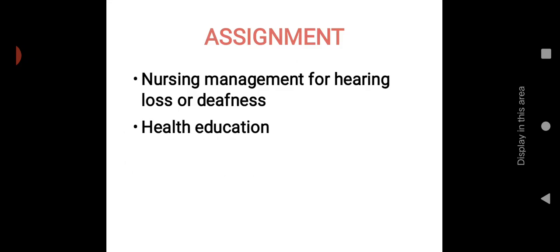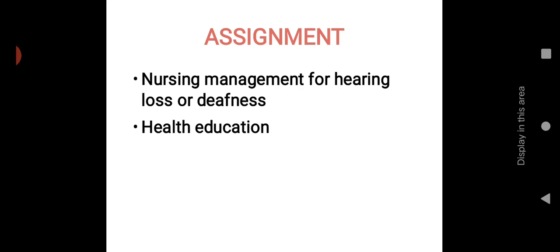Then there is an assignment for you: nursing management for hearing loss or deafness, and you also write the health education. So this is all about today's topic, hearing loss or deafness. It is very important for your examination. We have discussed what is meant by hearing loss or deafness. Then we have seen the risk factors, causes, and types.